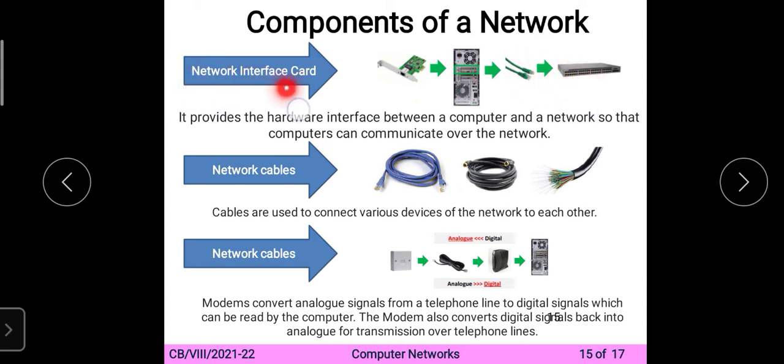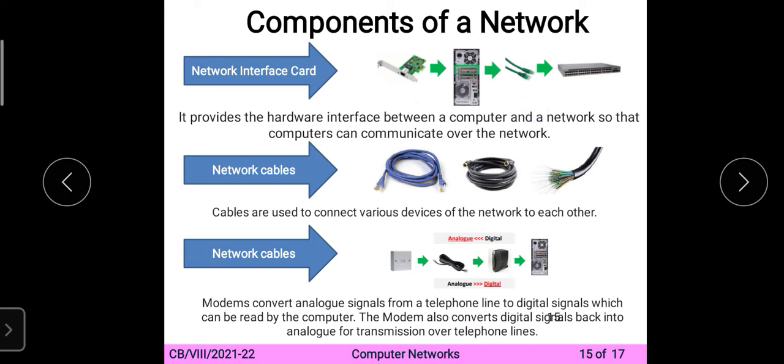First component is the network interface card, short form NIC. Network interface card. You can see it at the back of the CPU of the PC, that is connected with the wire.